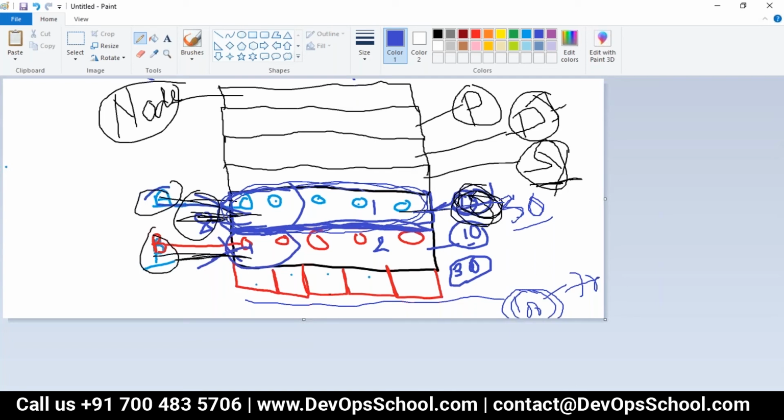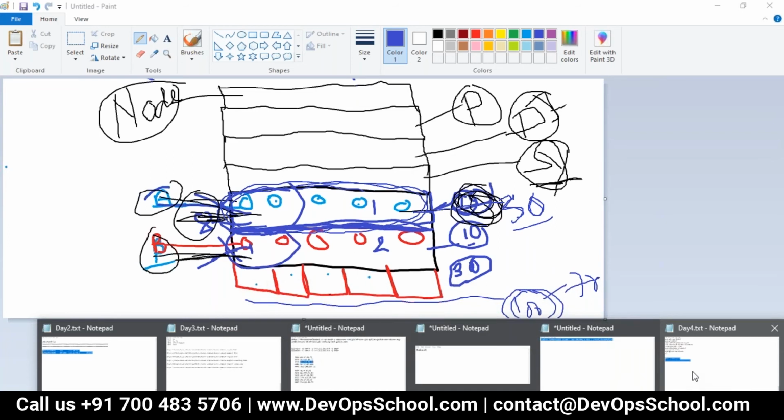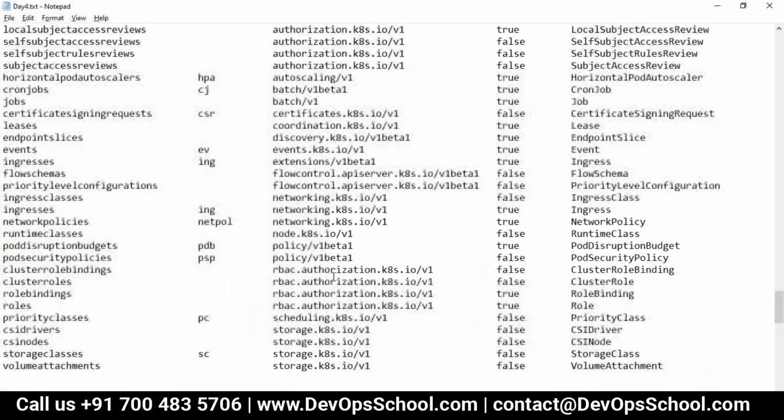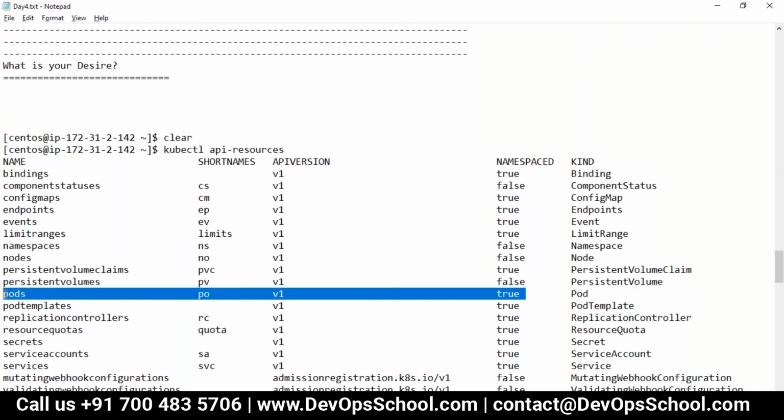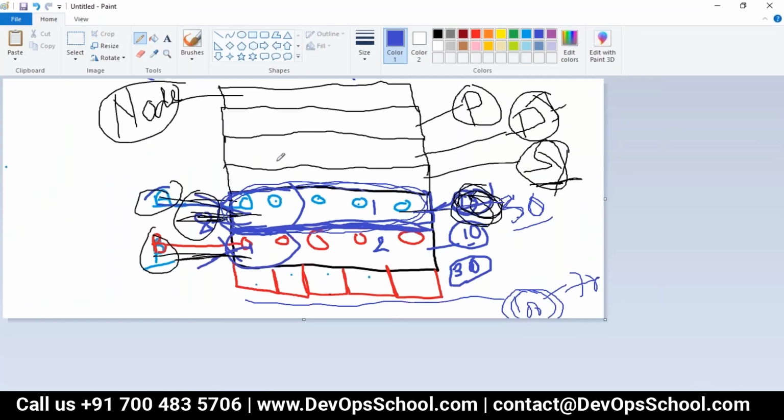So now let's get into the slides one more time. You see here there are so many resources. This pod resource which you see is called namespace true. Why namespace true? Because you can create a pod in Kubernetes only within a namespace. You cannot create it outside of the namespace. It has to be default, system, public, node, or some custom namespace.